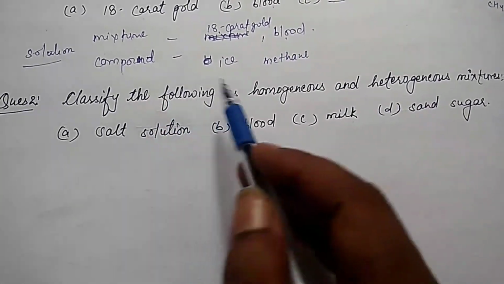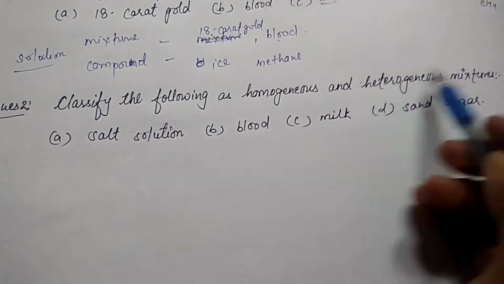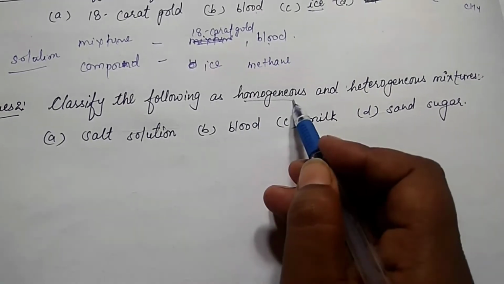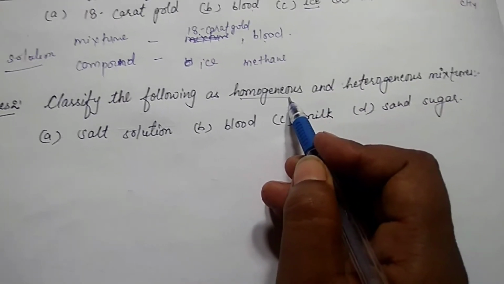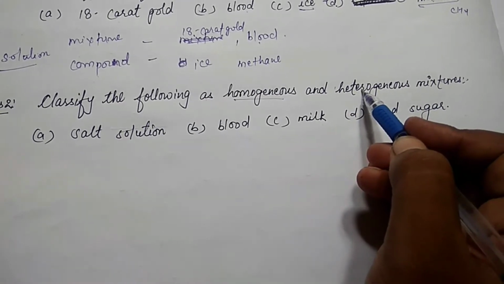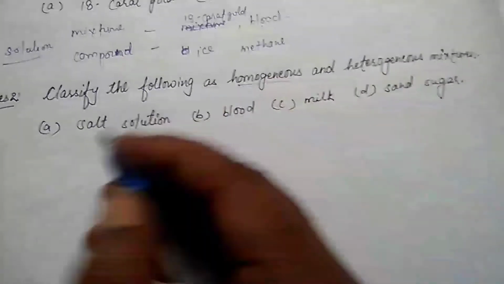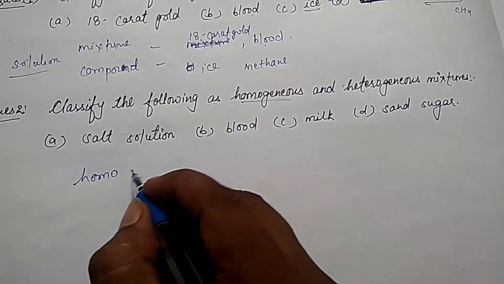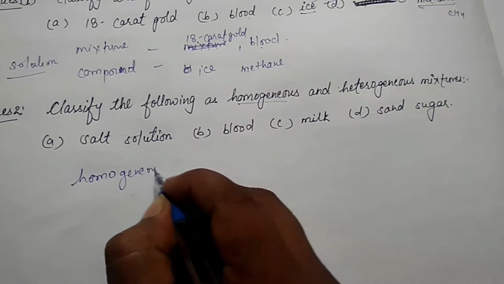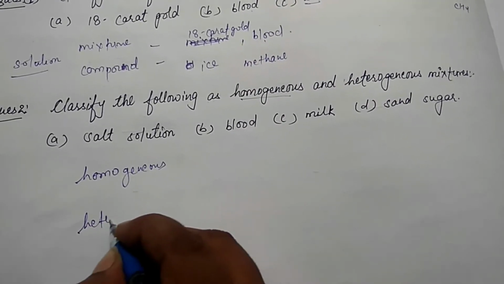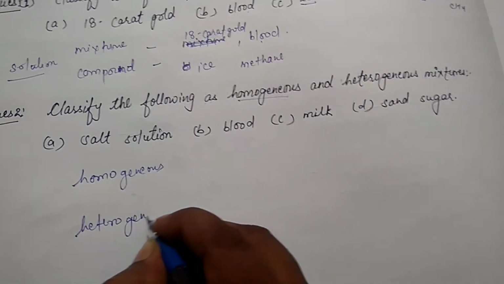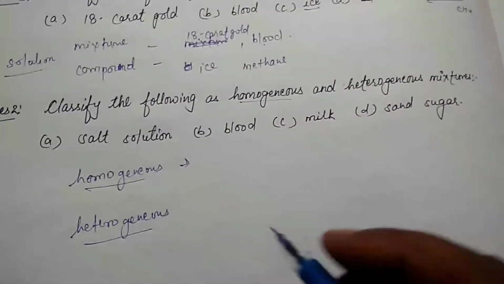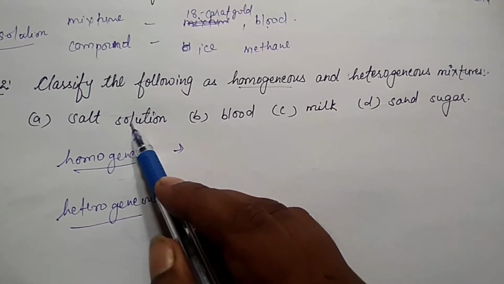classify the following as a homogeneous or heterogeneous mixture. Okay children, as I have explained, homogeneous means different particles behaving with the same property. Heterogeneous means different particles behaving with different properties. So solution is, now we will make separate columns for homogeneous and heterogeneous. See children, homogeneous and heterogeneous. First is salt solution.